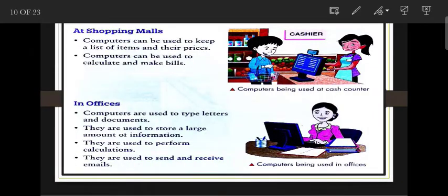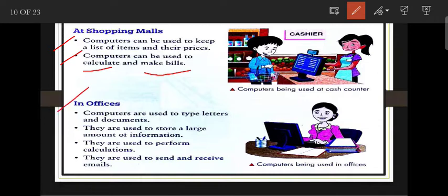Next is at shopping malls. So customers can use it to keep a list of items and their prices. Computers can be used to calculate and make bills at the shopping malls.